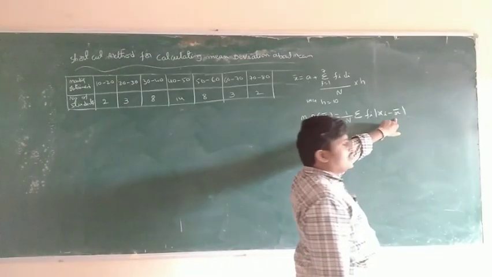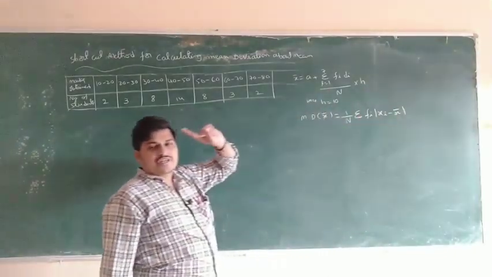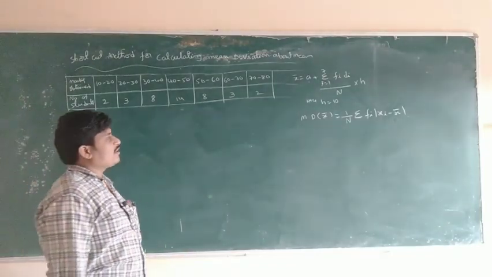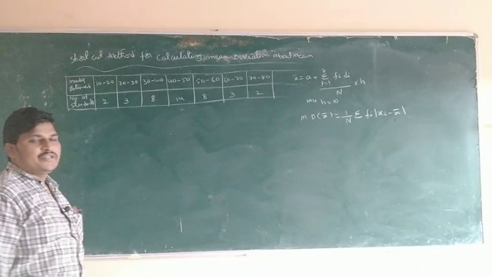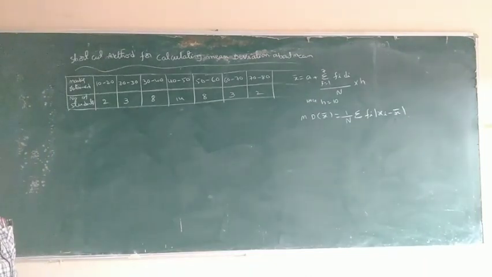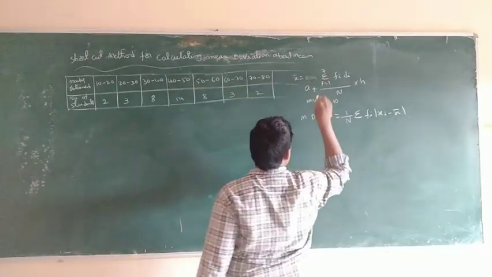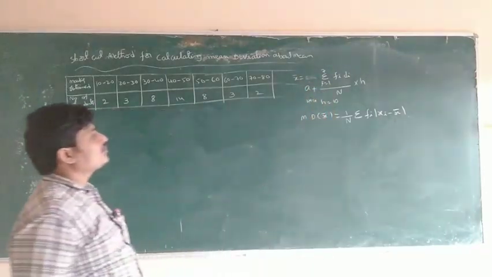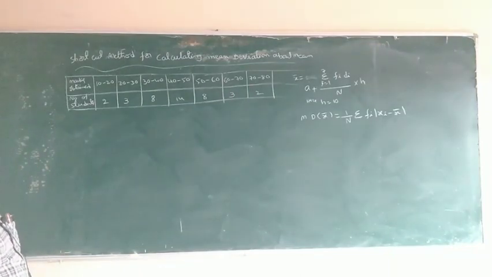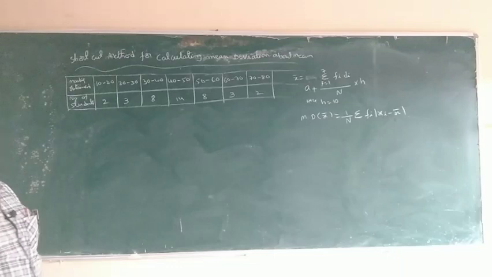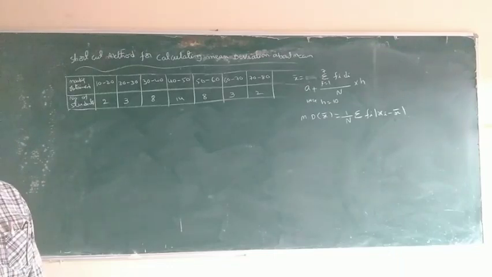The x bar. In the normal method, x bar is sigma Fi into xi by capital N. Here, x bar is a plus sigma Fi into di by n, into h. The main thing is di. How to find di first of all?